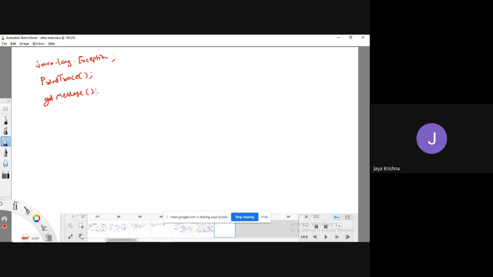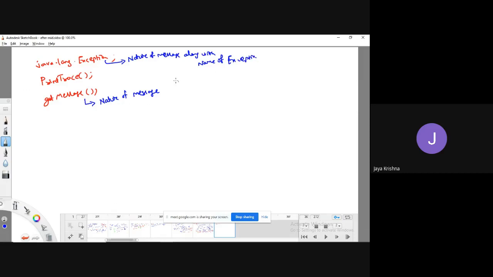This is also discussed. Okay, what is the main difference between these three? The getMessage method is going to print only the nature of the message. It won't print anything else except the nature of the message. Whereas the exception class is going to print the nature of the message along with the name of the exception.